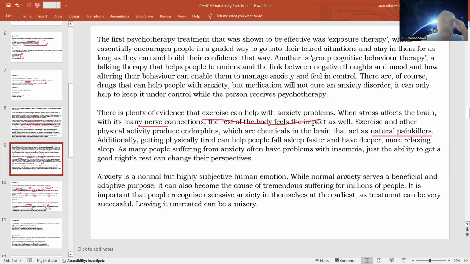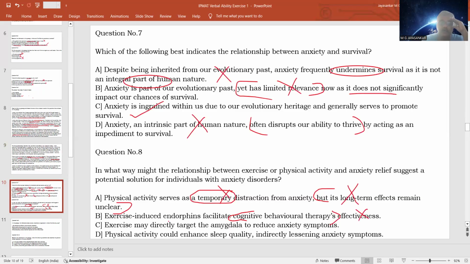But whether exercises are targeting this amygdala, this is not given in the passage. So you cannot say that exercise is targeting the amygdala to reduce anxiety. So it's not stated or implied in the passage, so wrong. Option D, physical activity could enhance sleep quality, indirectly lessening anxiety. It's very clearly stated. So this is the correct answer.